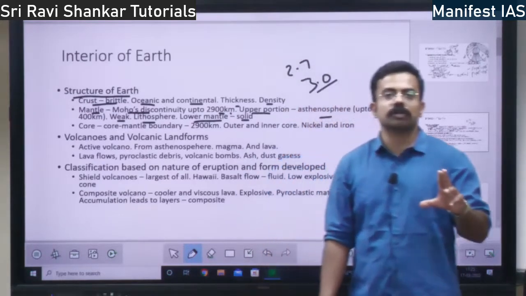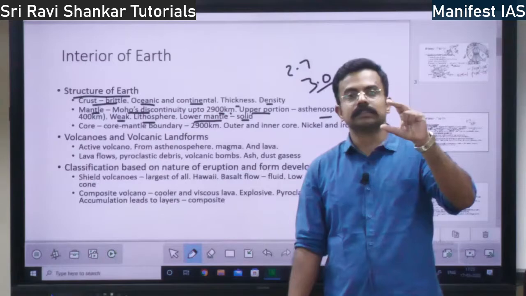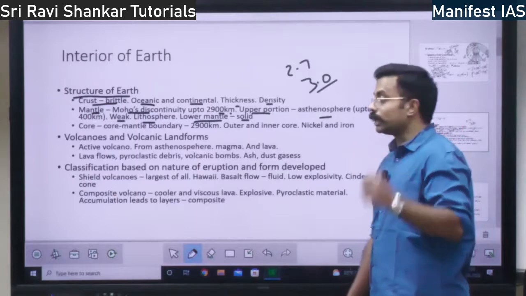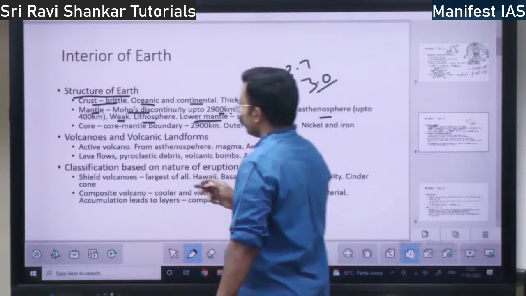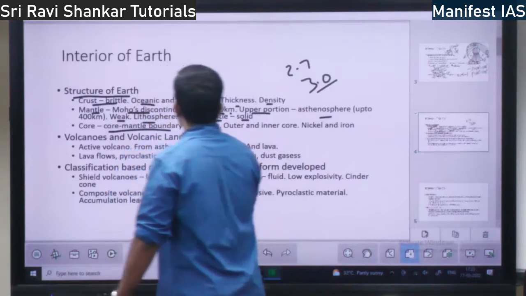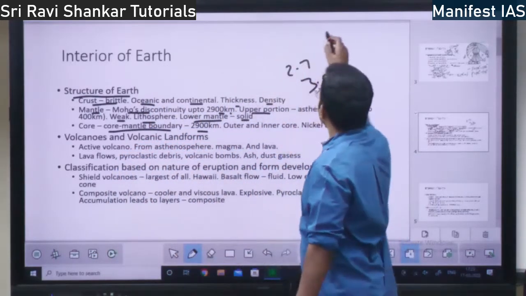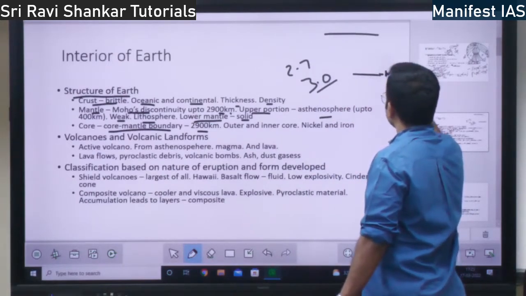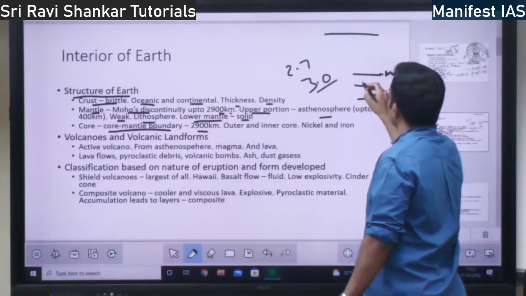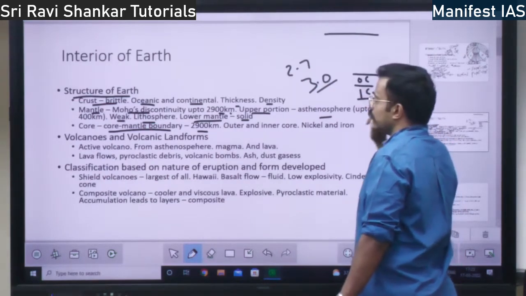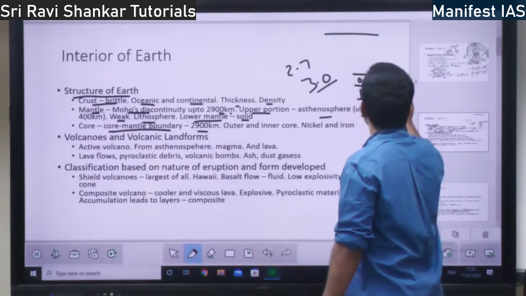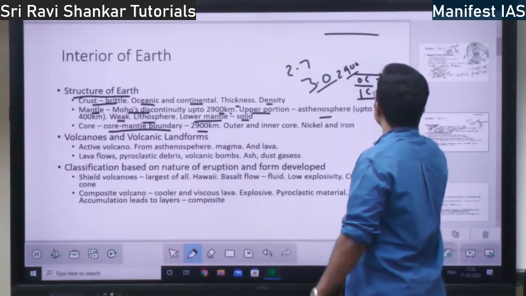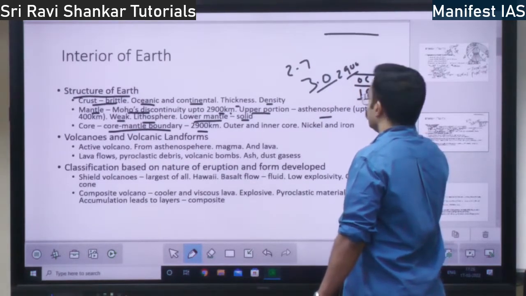Even when it comes to the core, the upper core is a liquid body, right? The lower core or inner core is a solid body. So please remember what is solid, what is liquid, right? There is a core mantle boundary. This boundary is at 2,900 kilometers from the surface. Till here you have the mantle. After this, you will see the outer core and inner core, right? So this starts from 2,900 kilometers. The outer core is liquid, the inner core is solid, right?